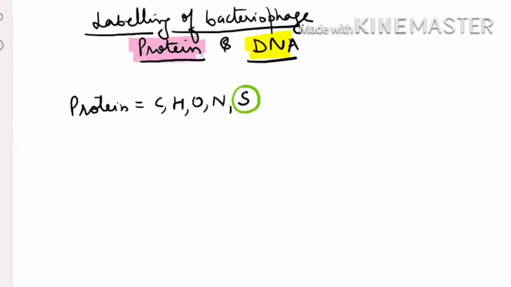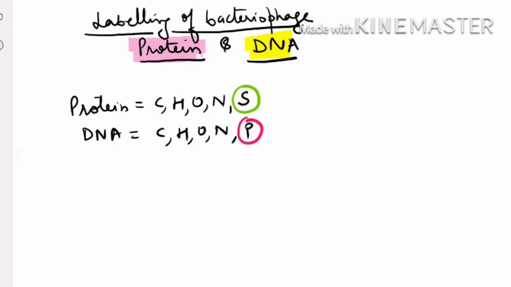And in DNA, the elements present are carbon, hydrogen, oxygen, nitrogen and phosphorus. So in DNA, phosphorus is the one element not found in protein, and in protein, sulfur is the one not present in DNA.